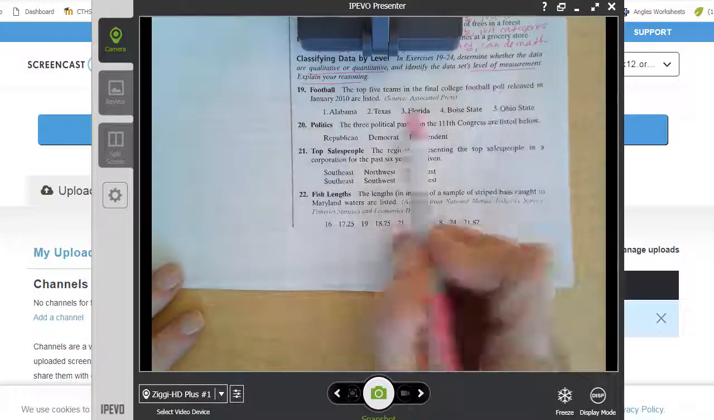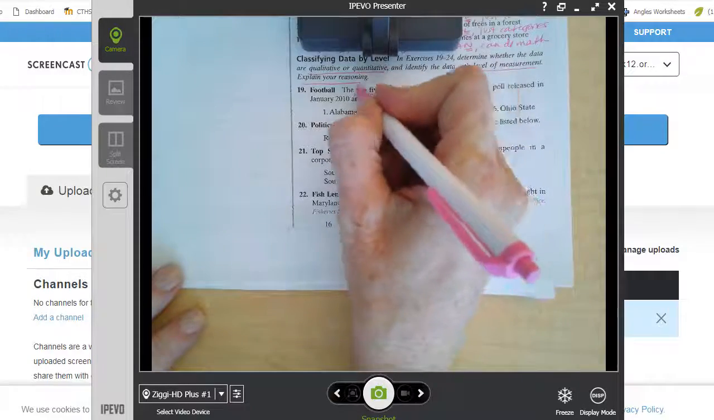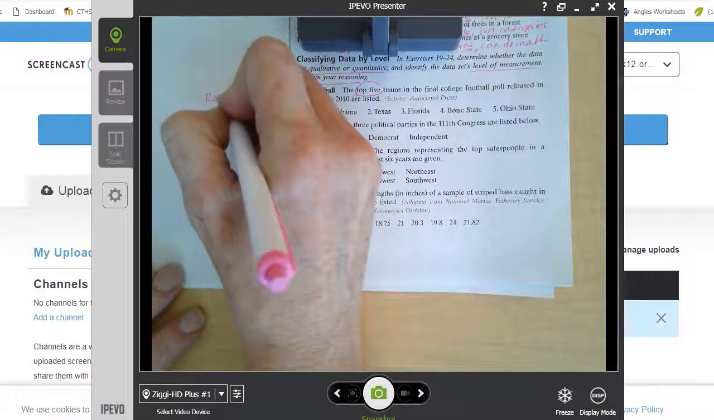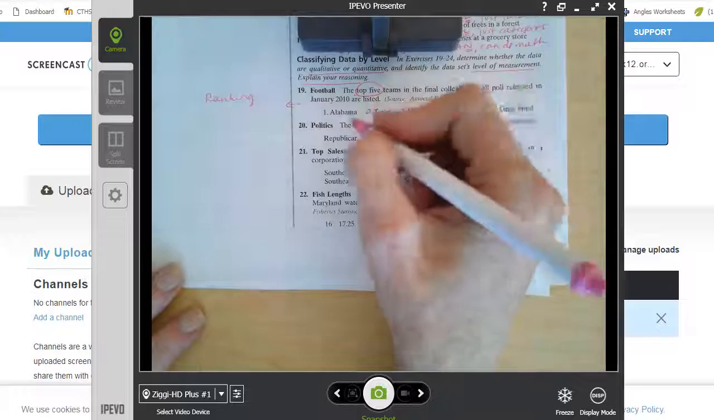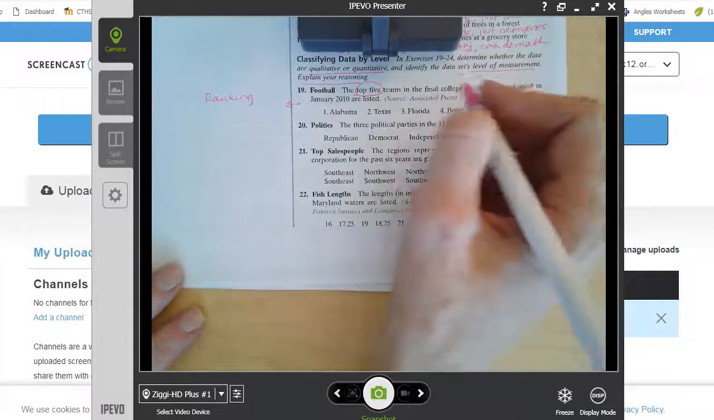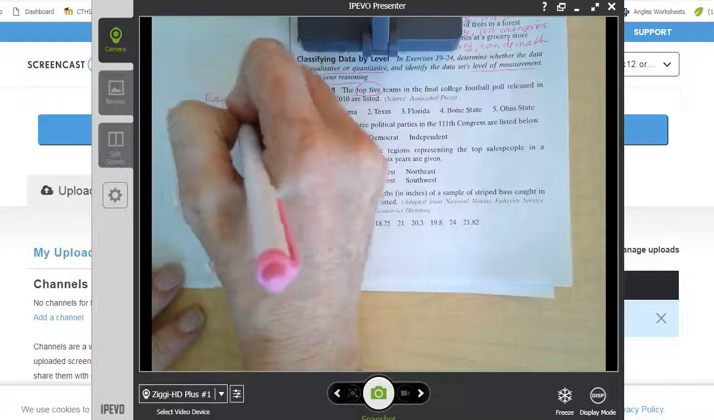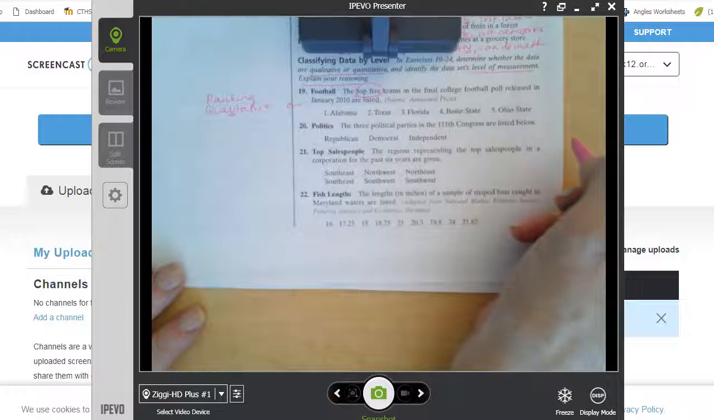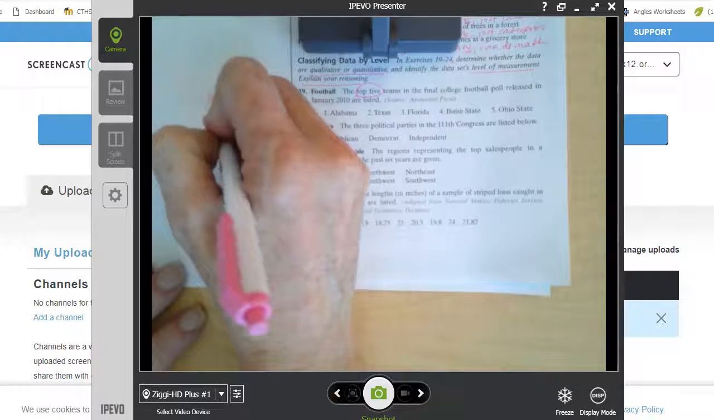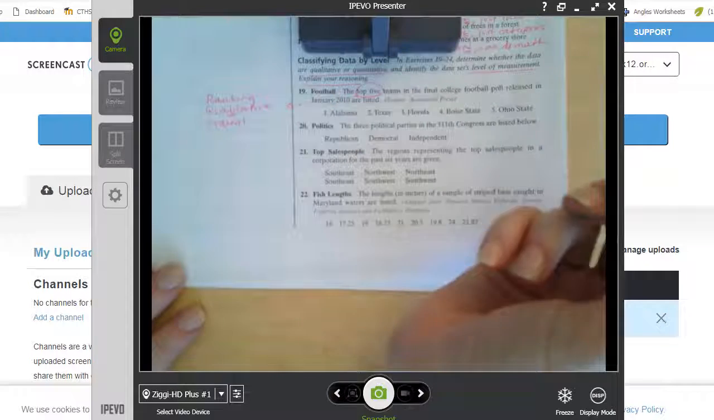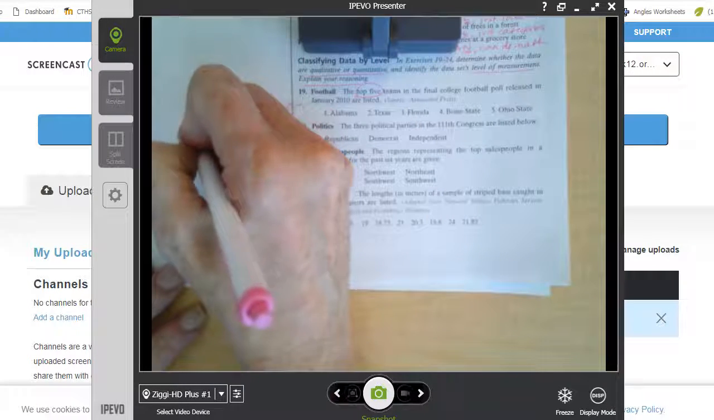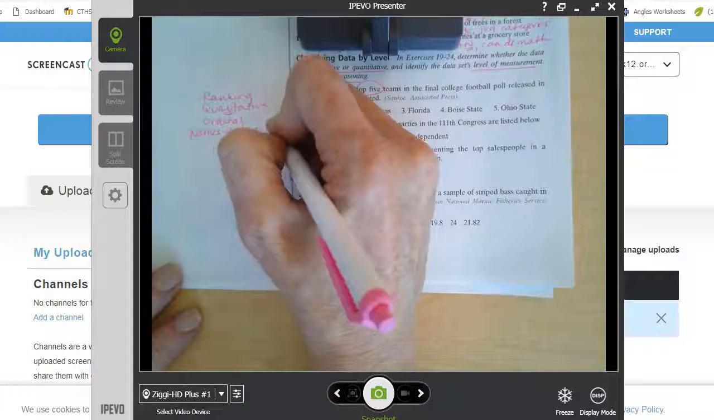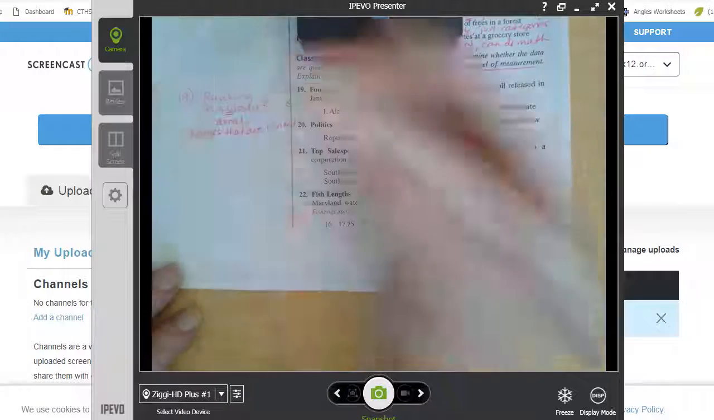So football, top 5 teams are listed. Top 5. That's a ranking. These are names of teams, so they look qualitative. Okay, names of teams, but they're put in order based on the ranking. So that's ordinal. Okay, my reasoning, right? Names that are ranked. Okay, so that's number 19.